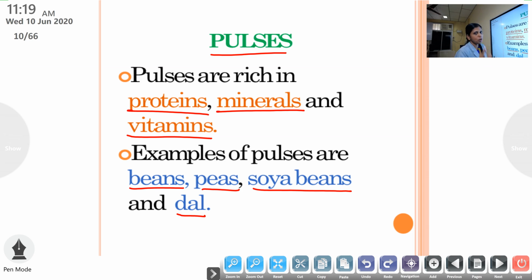I repeat one more time. What are pulses? They are the edible seeds of some plants. They are rich in what type of nutrients? Proteins, minerals and vitamins. Okay. Then examples include beans, peas, soybeans and dal.